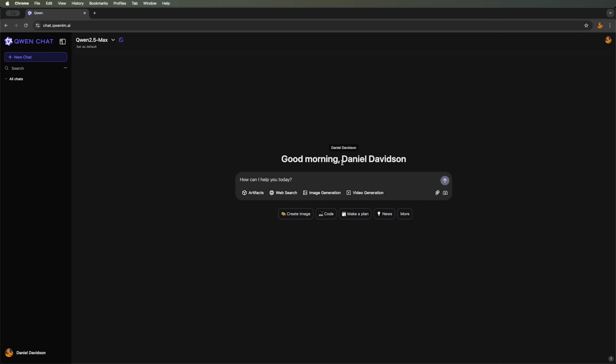On the main page, there's also a standard chat, where you can enable various tools like artifact integration, web search, image generation, and video generation. You'll also find starter templates, and you can upload your own documents and images.